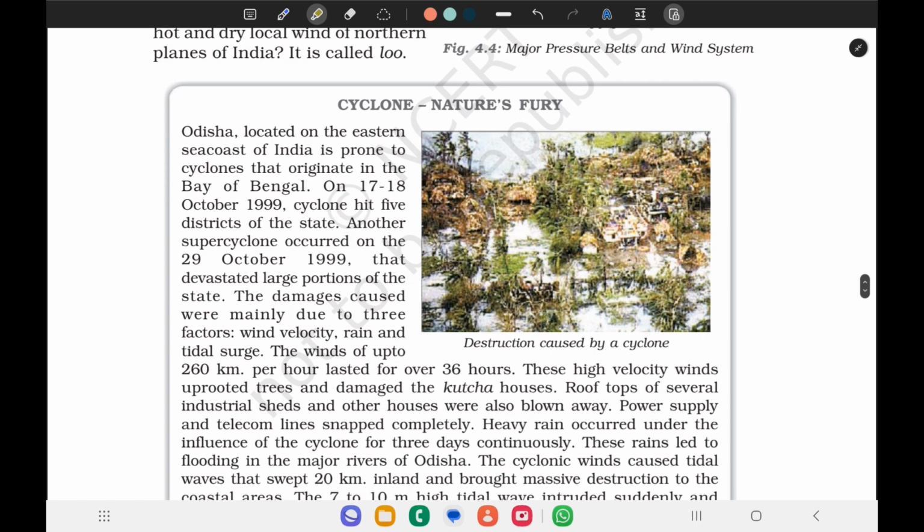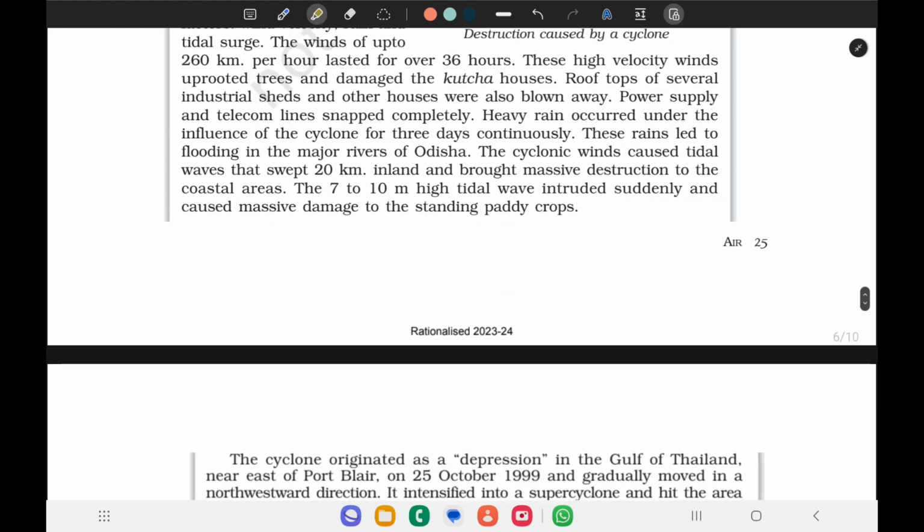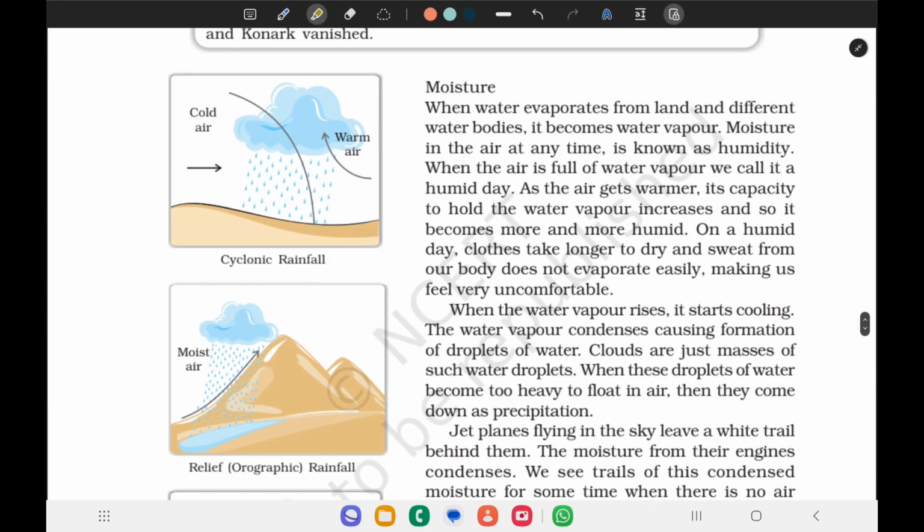Here we can see a case study of the destruction caused by a cyclone. When water evaporates from the land and different water bodies, it becomes water vapor. Moisture in the air at any time is known as humidity. When the air is full of water vapor, we call it a humid day. As the air gets warmer, its capacity to hold water vapor increases and it becomes more and more humid.